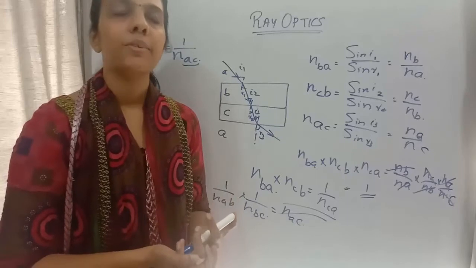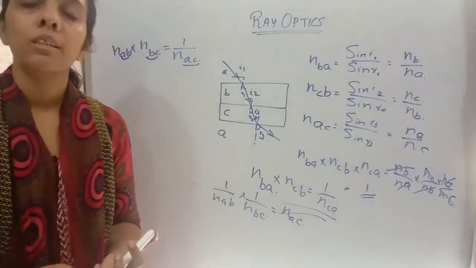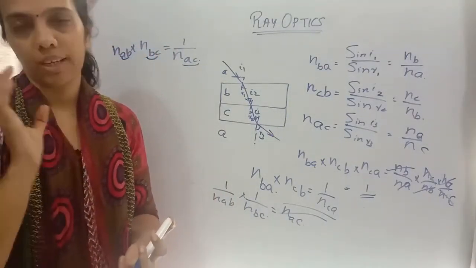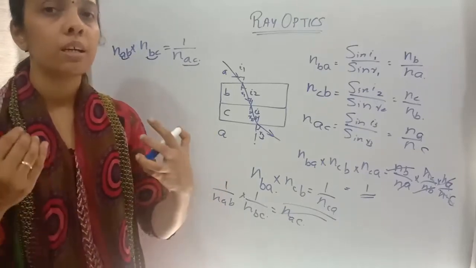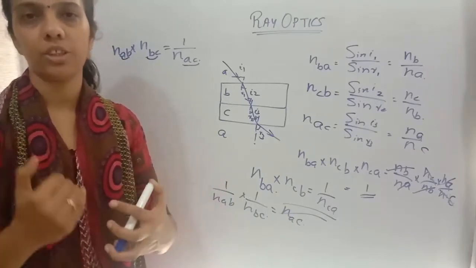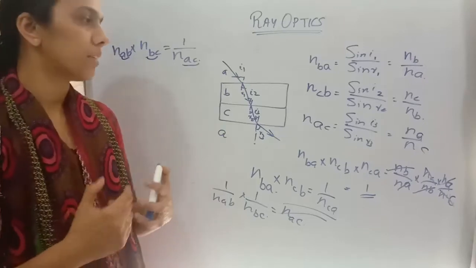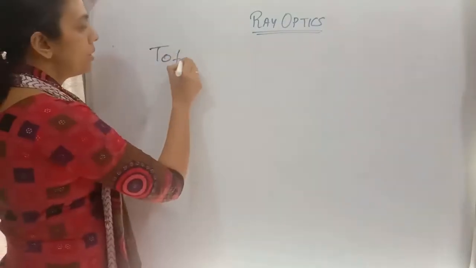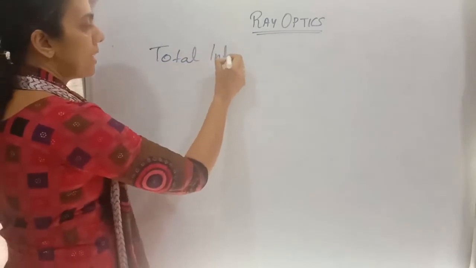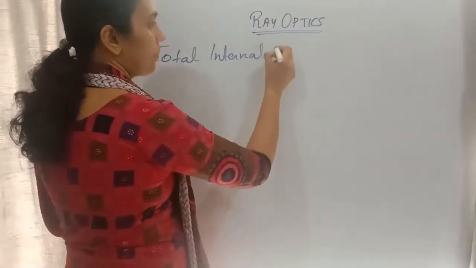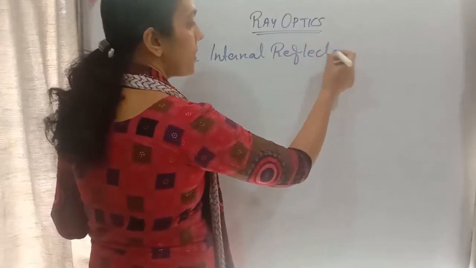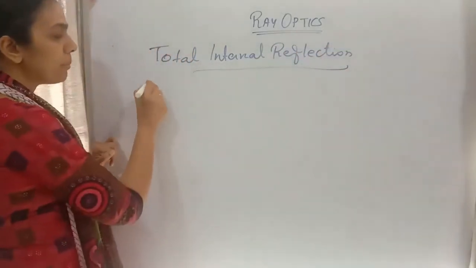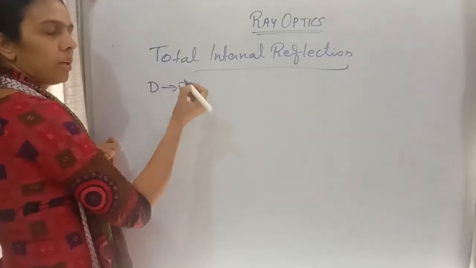Clear? So next we are going to study total internal reflection. So when will total internal reflection happen? When a ray of light passes from a denser medium to a rarer medium, what will happen?